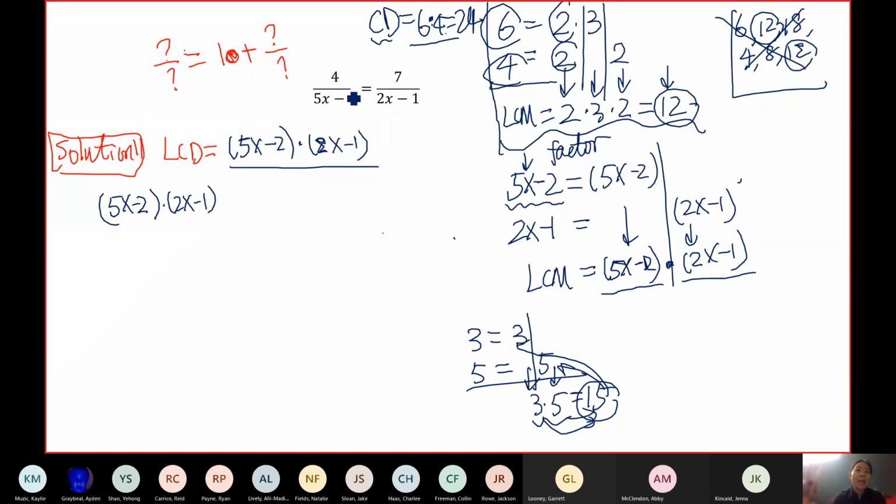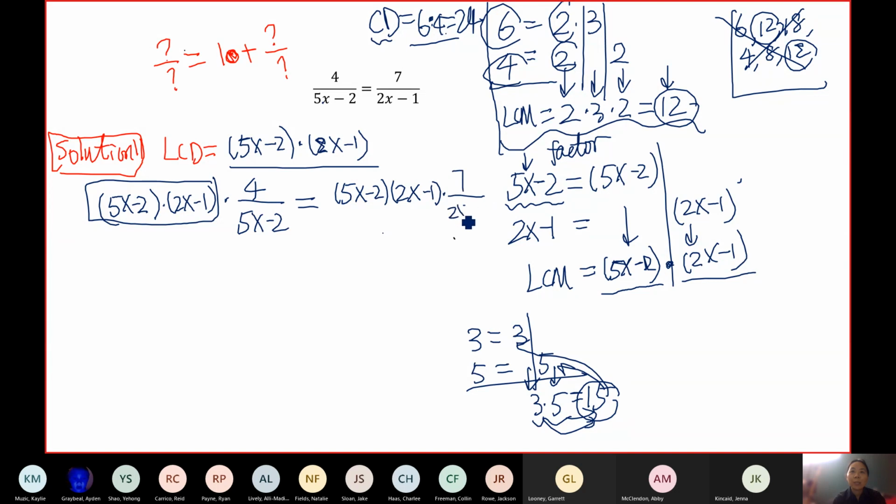So you want to multiply the left-hand side by that. This is my LCD, multiplied by the left-hand side. And on the right-hand side, I also need to take the LCD. Again, it's not 15, it's not n, it's a much more complicated expression. So this whole thing is our LCD.